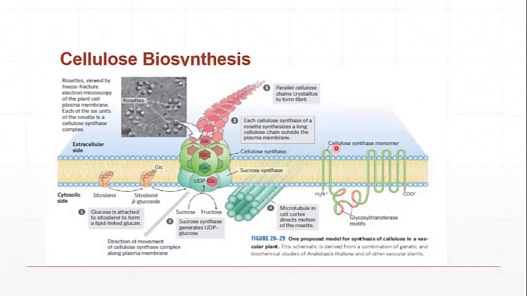So here we have the diagram. You can see first of all we have the first step, the cytosolic side and the extracellular side where the cell wall is present. Remember, here is the cytosolic or cytoplasmic side. A glucose is attached to the cytosterol to form this particular step. We have seen when sucrose reacts with the sucrose synthase, the sucrose is broken down and UDP glucose is formed.